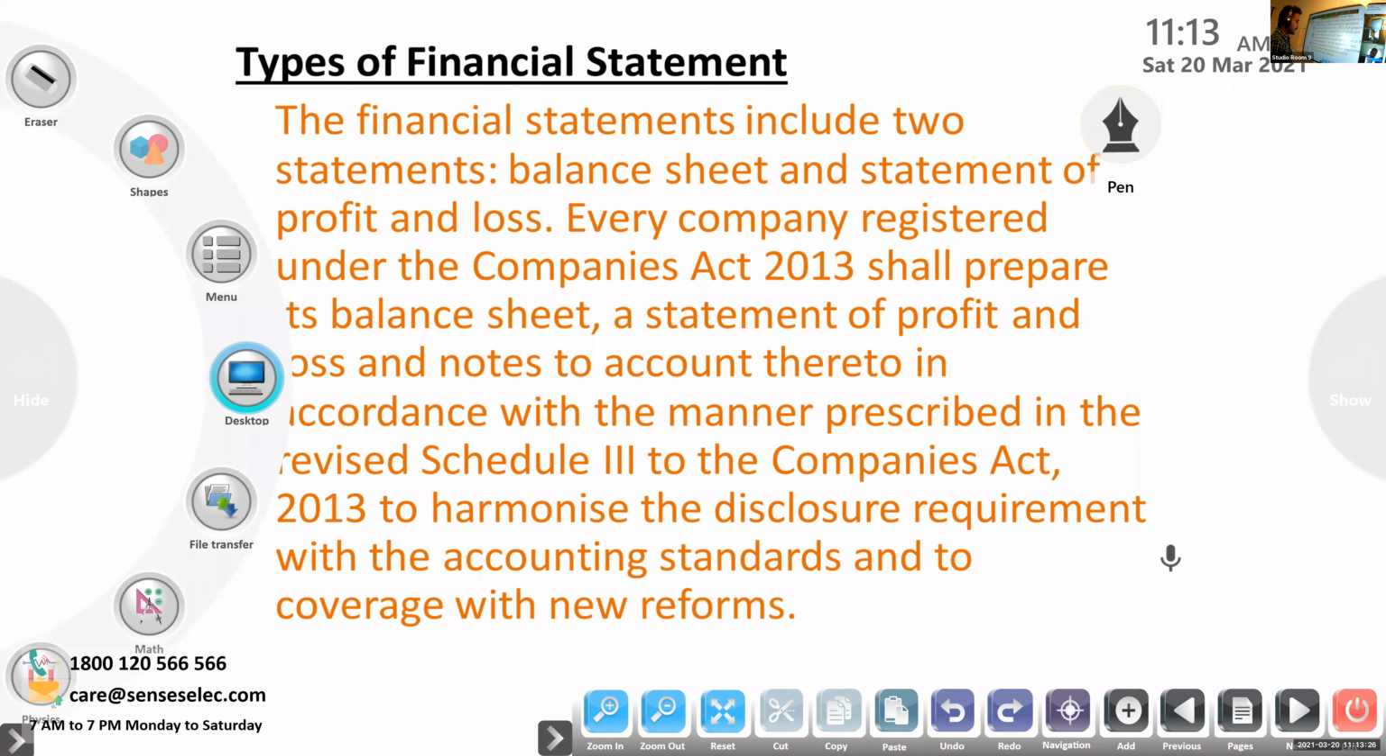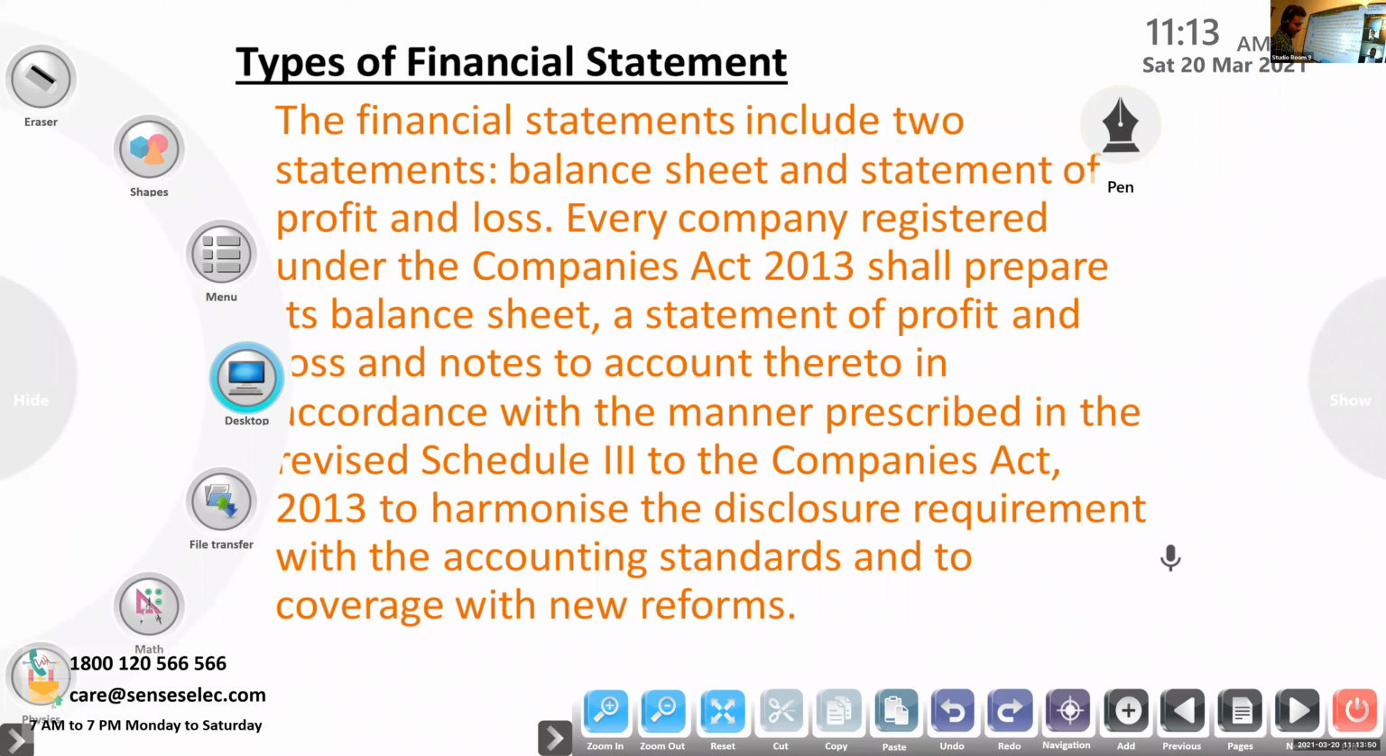The following items, where will they come in the balance sheet? So you have to specify the major head and the subhead. Okay, I'll tell. So the financial statement includes two statements. We know that, that is balance sheet and statement of profit and loss.